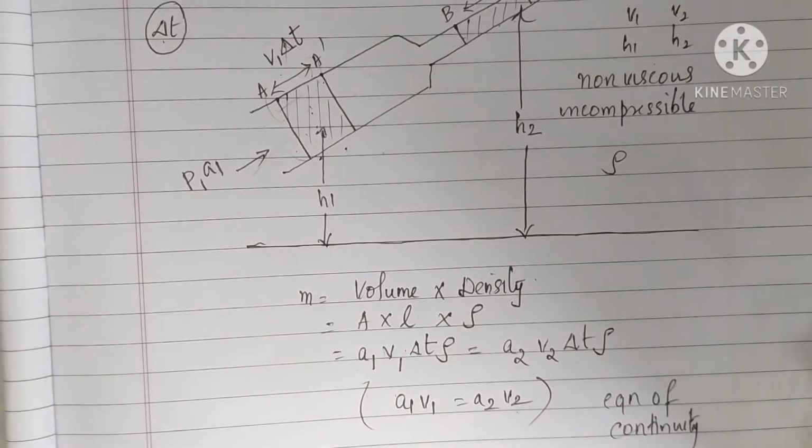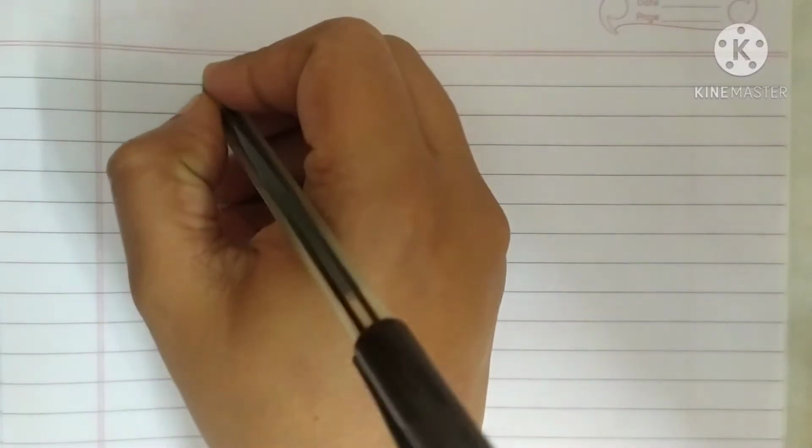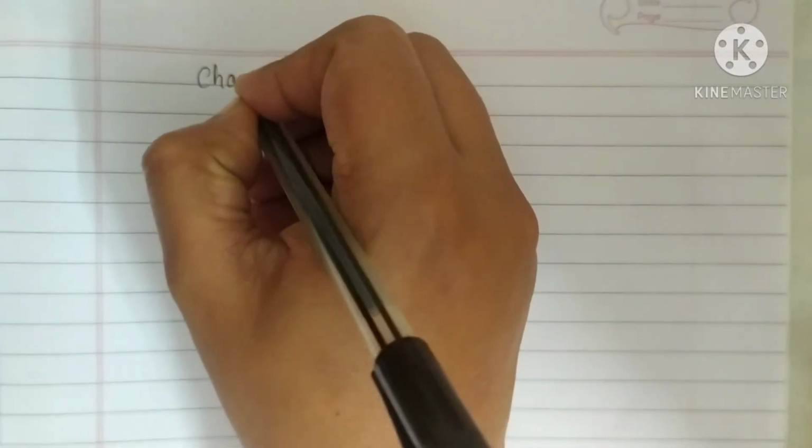Now here, according to the statement, we have to find the expressions for kinetic energy, potential energy, as well as pressure energy. So first we will move to the change in kinetic energy of the fluid. Since there are two sections, you have to find it separately and take the difference so that you can find the change in kinetic energy of the fluid.